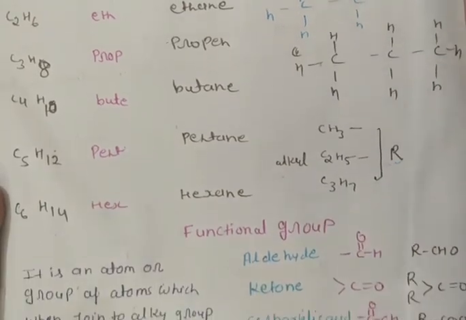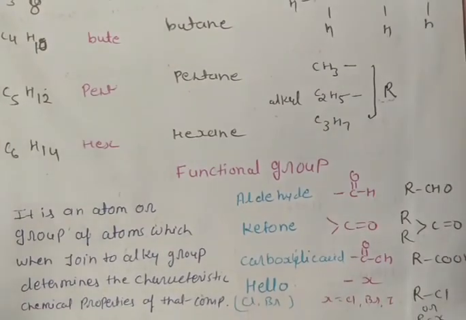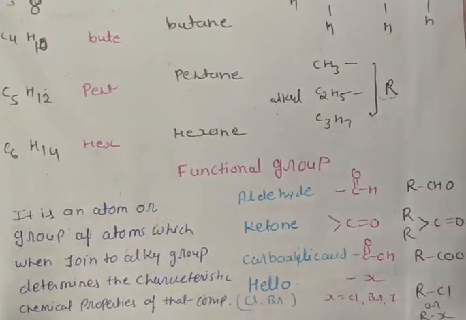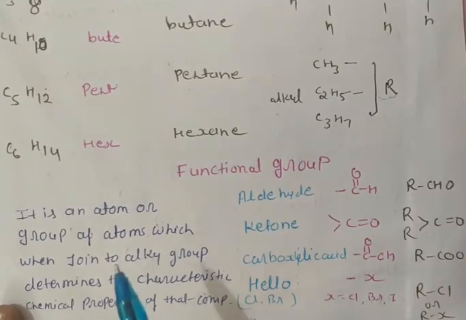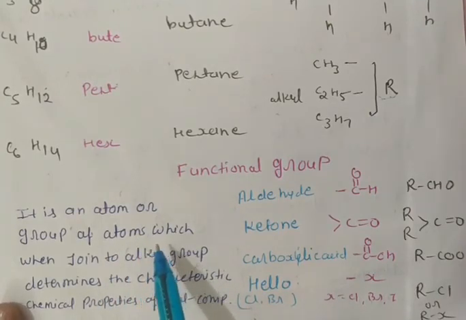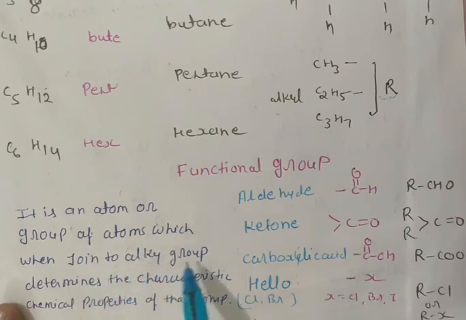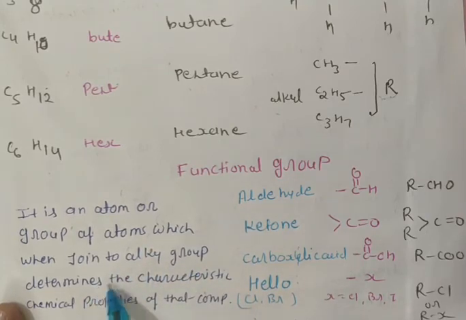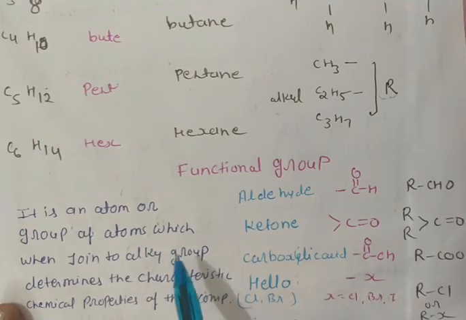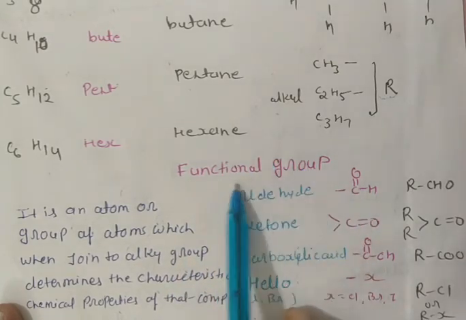Now we are talking about the functional group. What is a functional group? It is an atom or group of atoms which, when joined to an alkyl group, determines the characteristic chemical properties of that compound. This group determines what type of chemical property the compound will have, that's why it is known as a functional group.